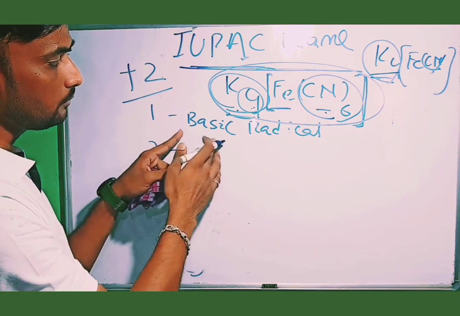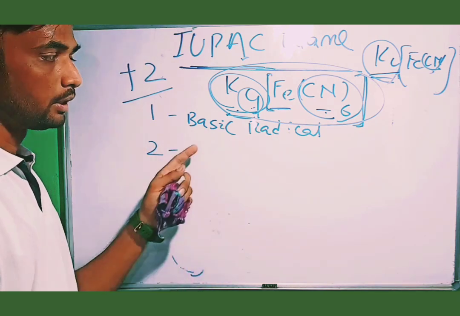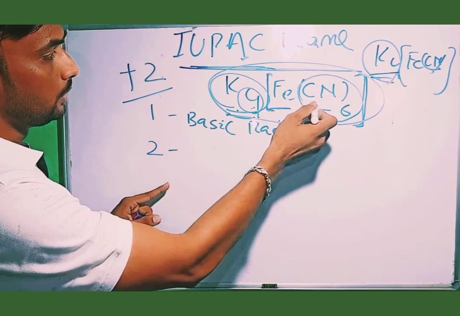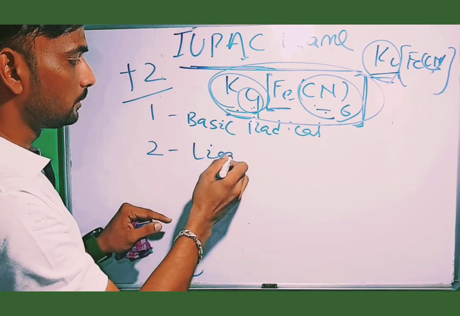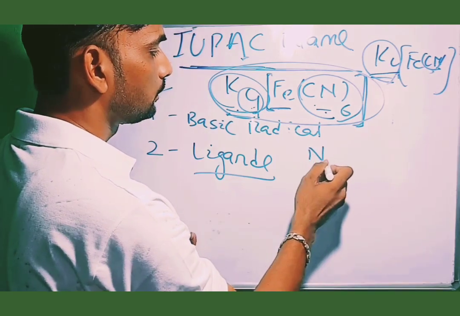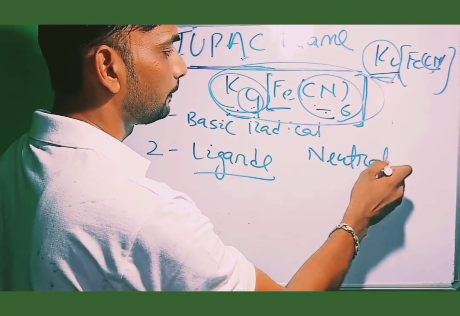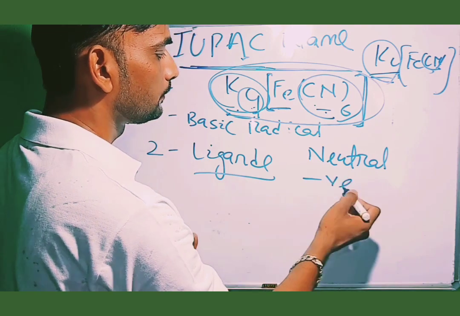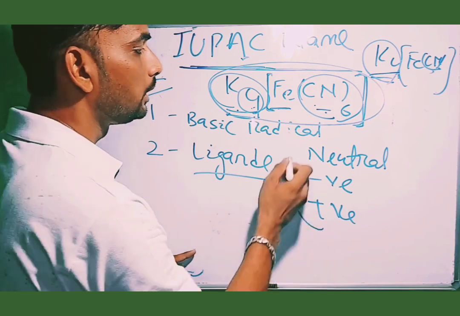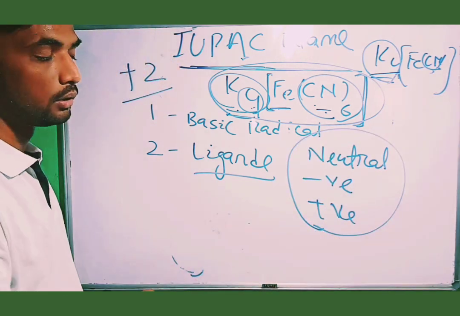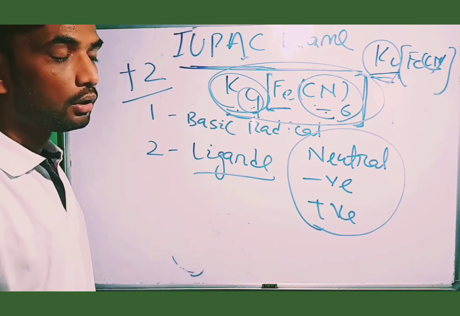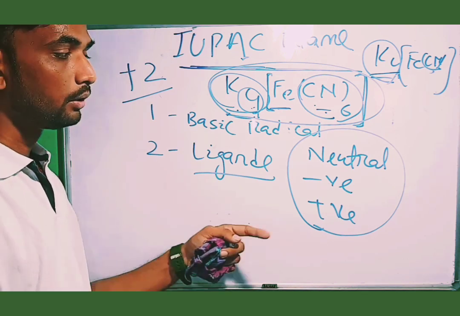After writing the basic radicals, we go through the names of the ligands. There are so many ligands: some neutral ligands, some negative ligands, some positive ligands. The detailed list of the ligands you can get in the study materials or from reference books.